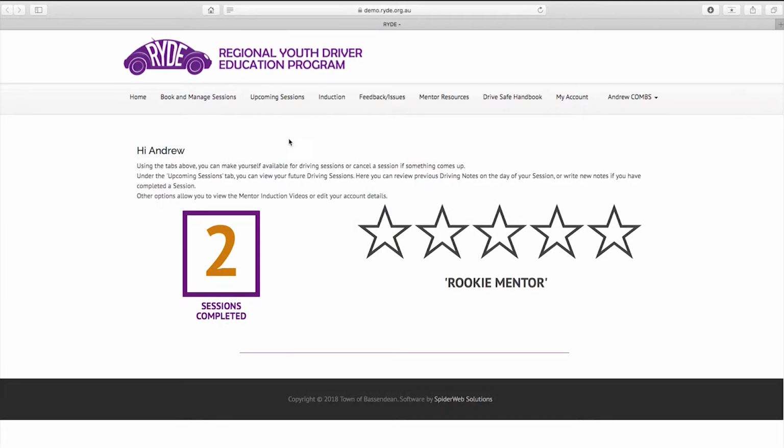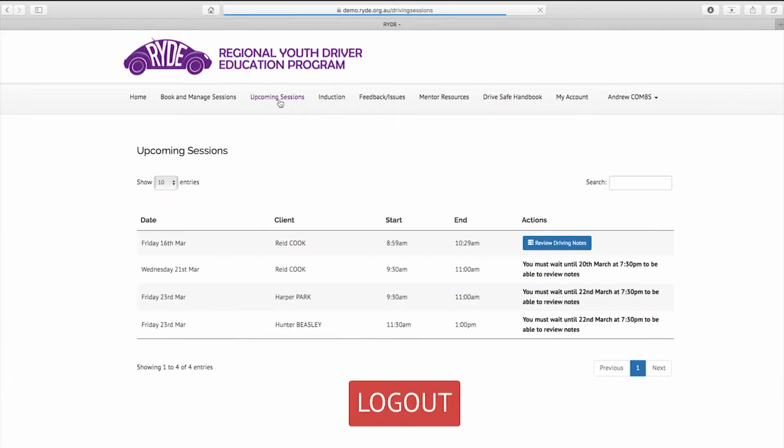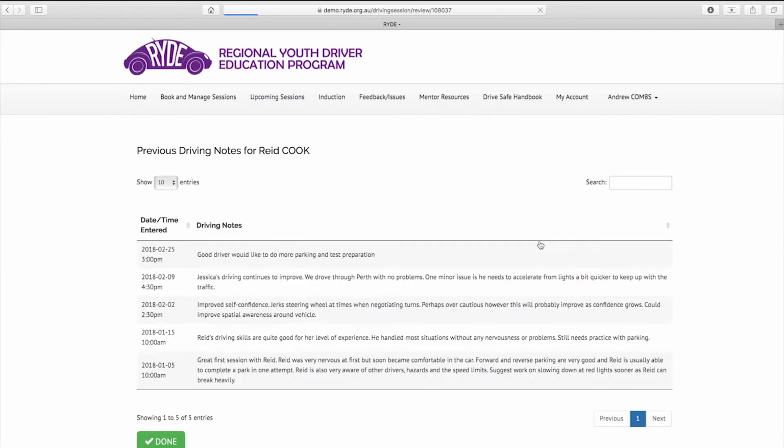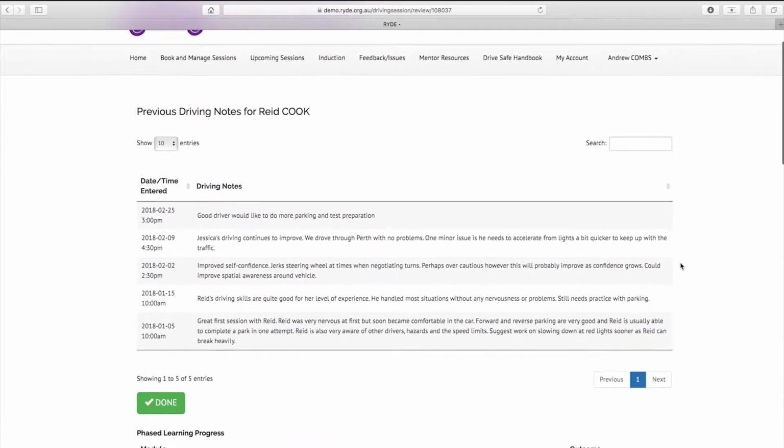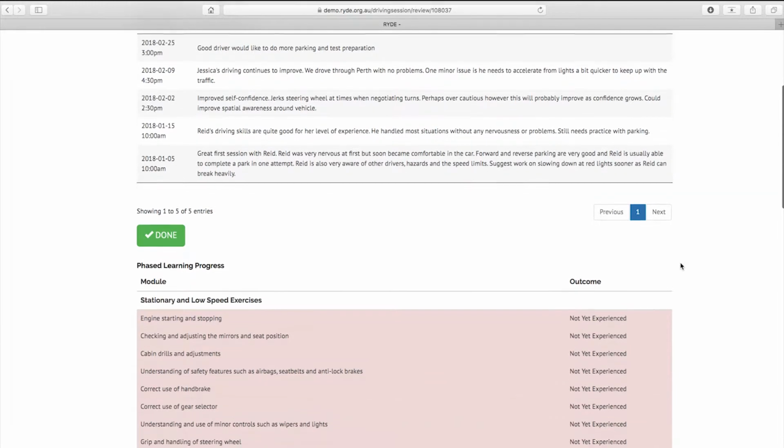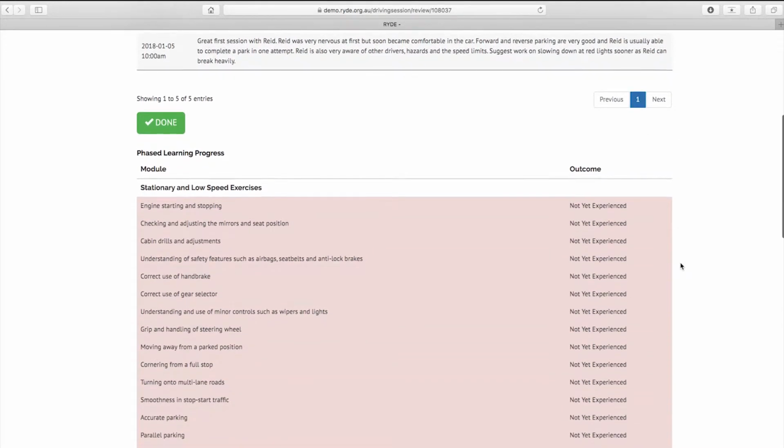To view your booked sessions, click the Upcoming Sessions tab. You can review the driving notes for the client booked for an upcoming session as early as 7:30 p.m. the previous night. These notes are written by mentors who have undertaken previous sessions with that particular client and offer some insights into their strengths and weaknesses behind the wheel. Further down the page, these notes are followed by a list of driving skills and the client's competency as assessed by previous mentors.